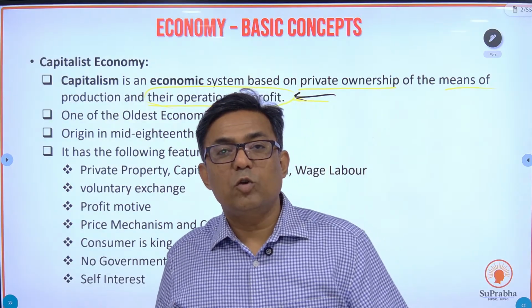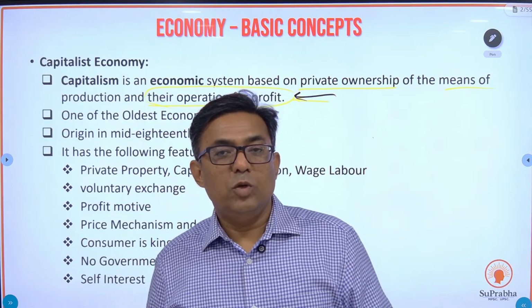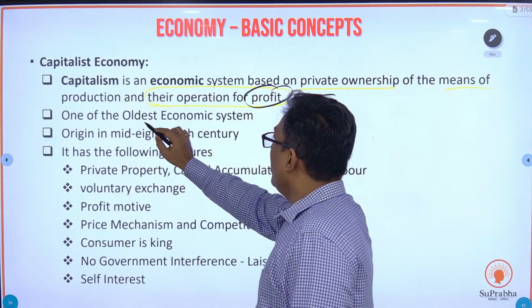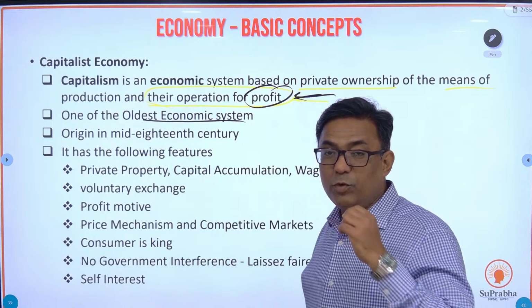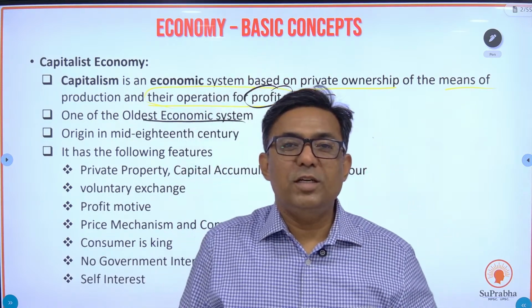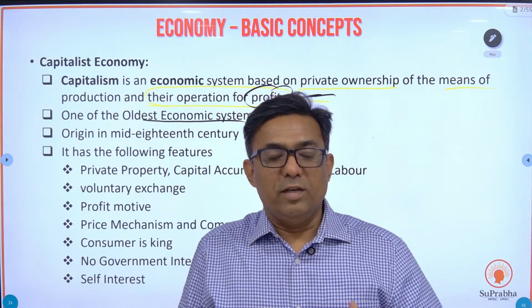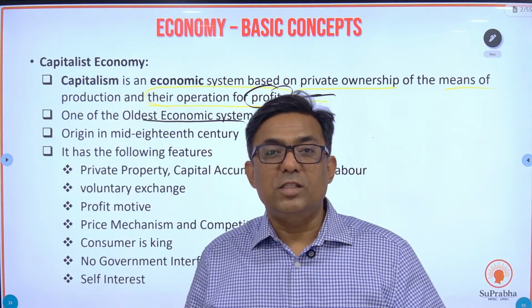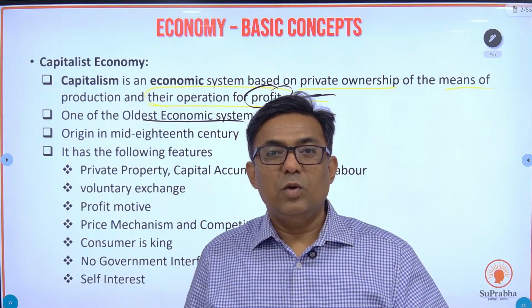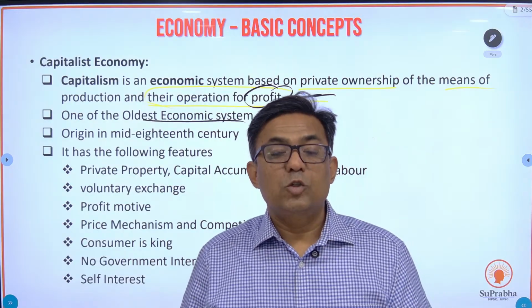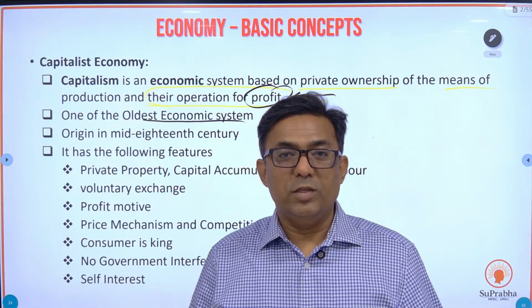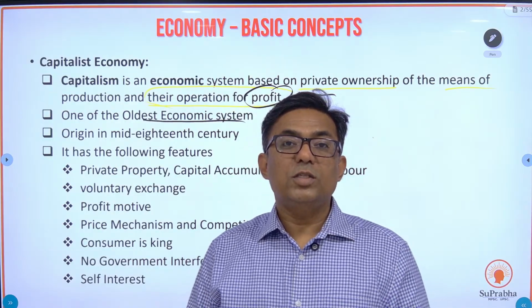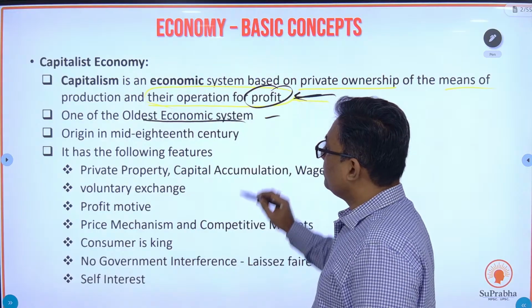So in a socialist economy, it is not for profit. Profit is not the whole and sole motive, but in a capitalist economy, definitely profit is the motive. This is one of the oldest economic systems. If you recollect, even in ancient India, the king was governing, and there were various guilds or organizations where merchants used to trade. So production even at that time was with private players. The administration and governance was only left with the king. So this is one of the oldest economic systems.